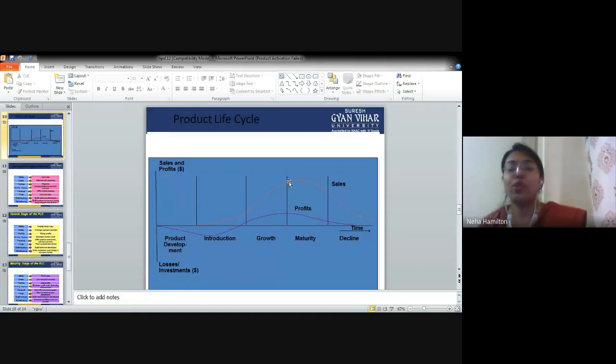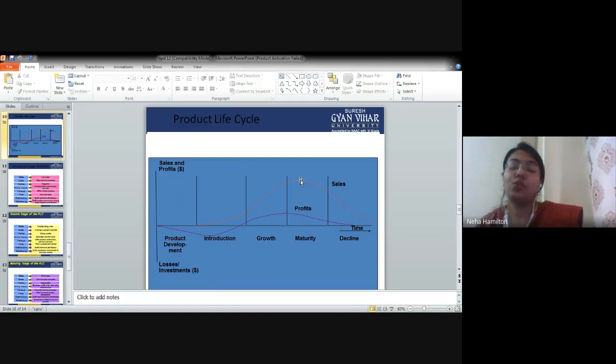I do not want my graph to go down at this point at maturity stage, right? I want to stabilize it. So there are various factors which bring my graph down. These factors can be competitors, these factors can be technology, right? For example, I am not upgrading my technology as per the contemporary needs of the customer. For example, Kodak is a very classic example of this.